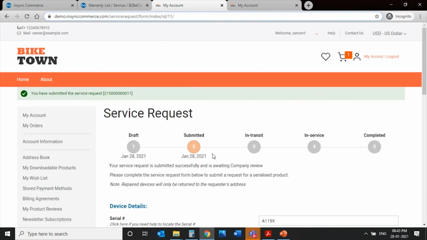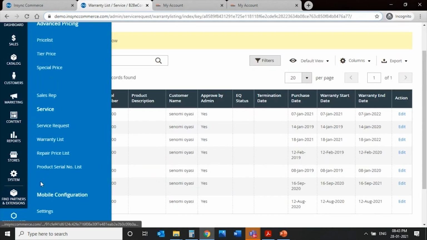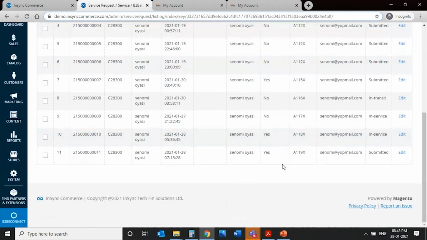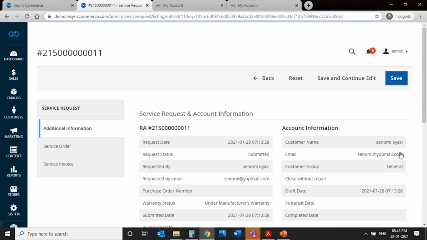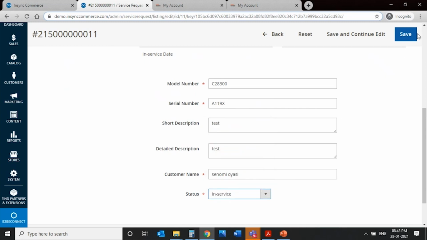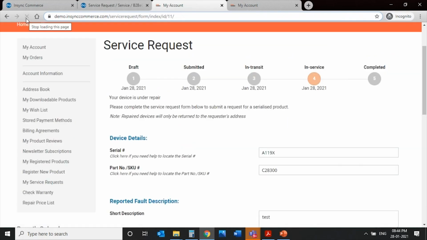Now, once I submit this request, it's in a submitted status from the backend. The admin can go to the service request tab and open up the particular service request and change the status. So it's probably, for example, it has reached back to the warehouse or the service center of the merchant, your warehouse, and it's currently under servicing. So you set it as that, and at the front end, when the user refreshes the page, he gets to see it's in service. But now let me show you one unique scenario where the item is out of warranty.